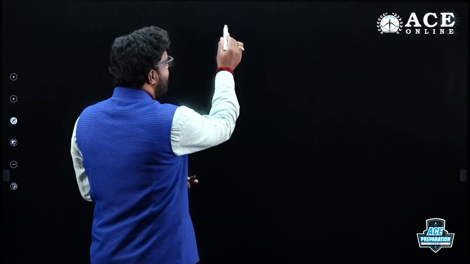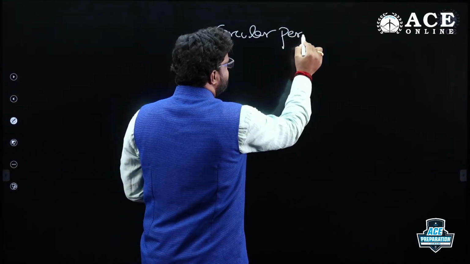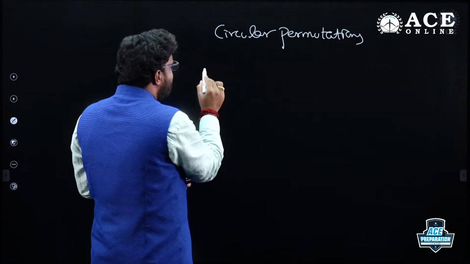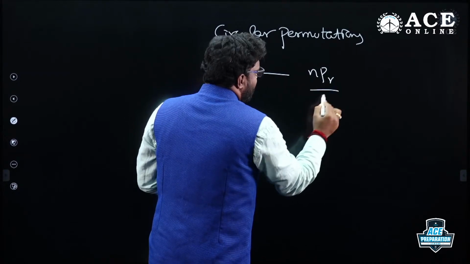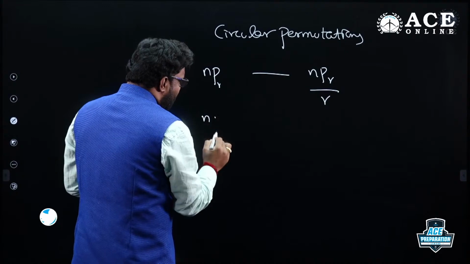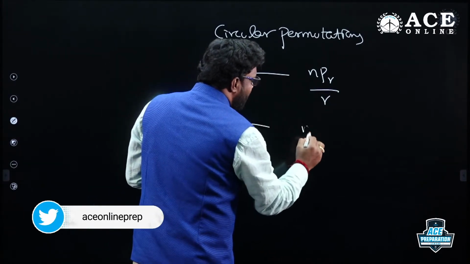Then circular permutations you need to focus on. In permutations, if it is nPr, in circular permutation it is nPr divided by r. As in linear permutations or normal permutations, it's nPn. Here it is nPn divided by n.